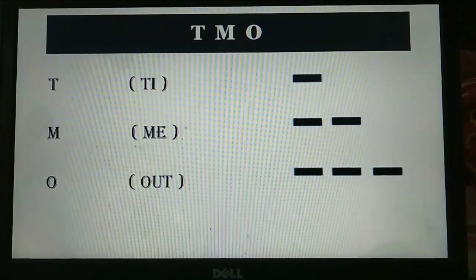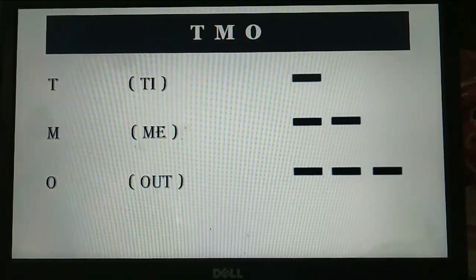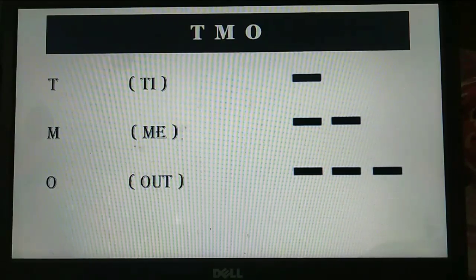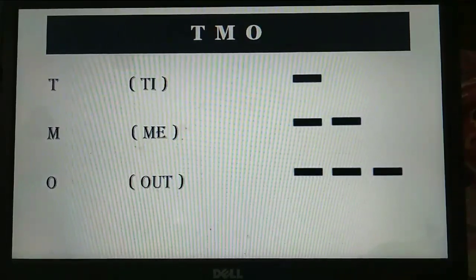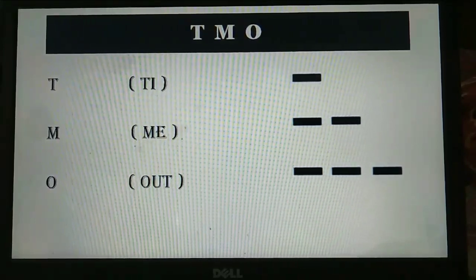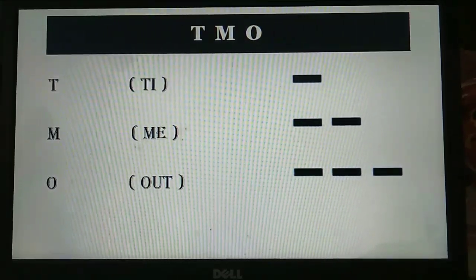My next grouping is TMO, that is Tango, Mike, Oscar. Tango I termed as time out, time out. So the Morse code of Tango is dah, the Morse code of Mike is dah dah, and the Morse code of Oscar is dah dah dah.